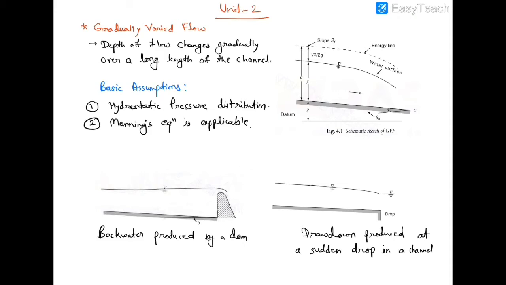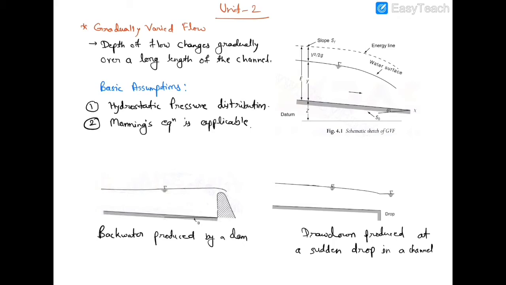Here we have to assume the pressure distribution to be hydrostatic. The exclusion of the region of high curvature from the analysis of GVF is only to meet this requirement. If we consider the high curvature of the water surface profile, there we cannot assume pressure distribution to be hydrostatic. So generally we neglect that portion.